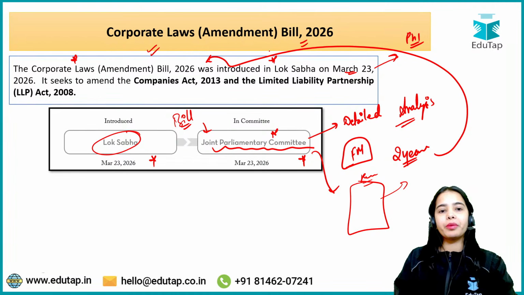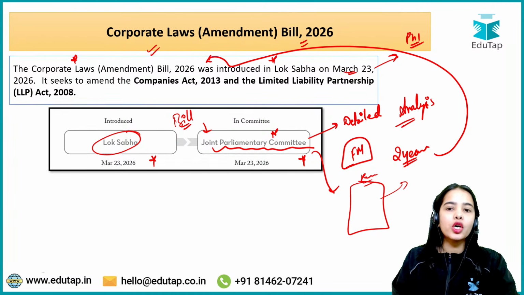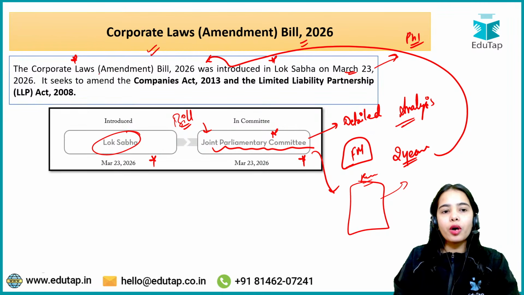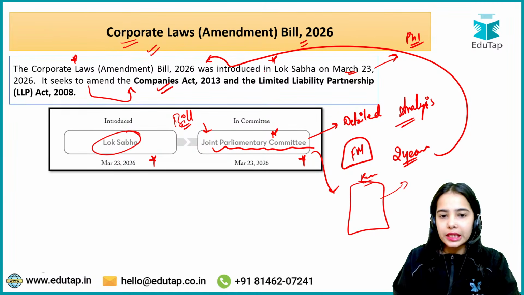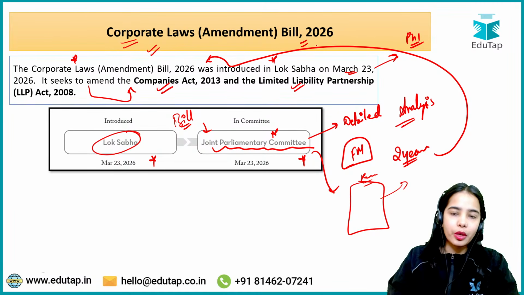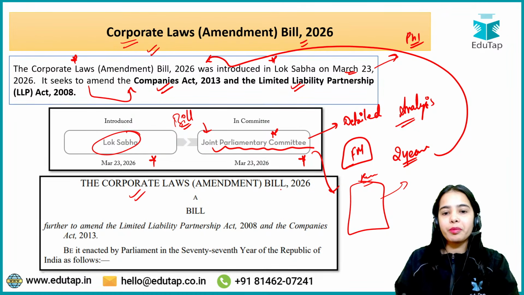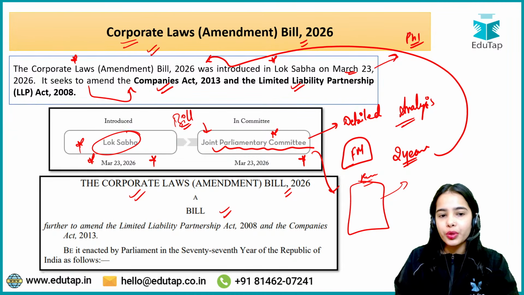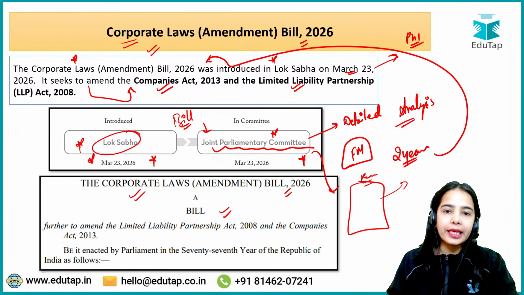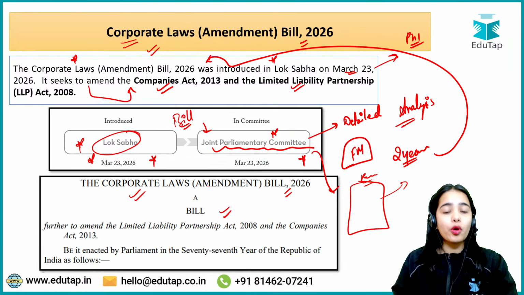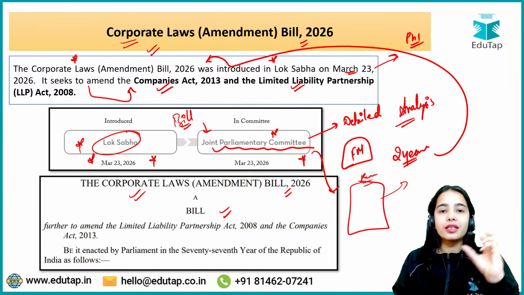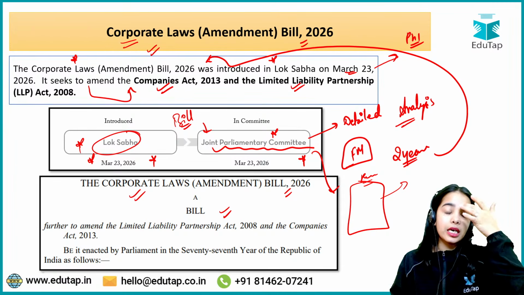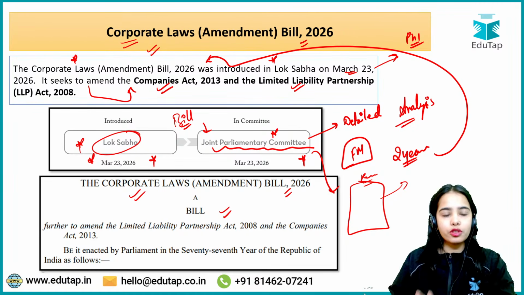The Corporate Laws Amendment Bill 2026 was introduced in Lok Sabha on March 23, 2026. It seeks to amend the Companies Act 2013 and the Limited Liability Partnership Act 2008. It has now been sent to the Joint Parliamentary Committee, which will soon provide its detailed analysis. That's why this becomes important, because the Joint Parliamentary Committee is going to provide its detailed analysis in the monsoon session, that is soon.